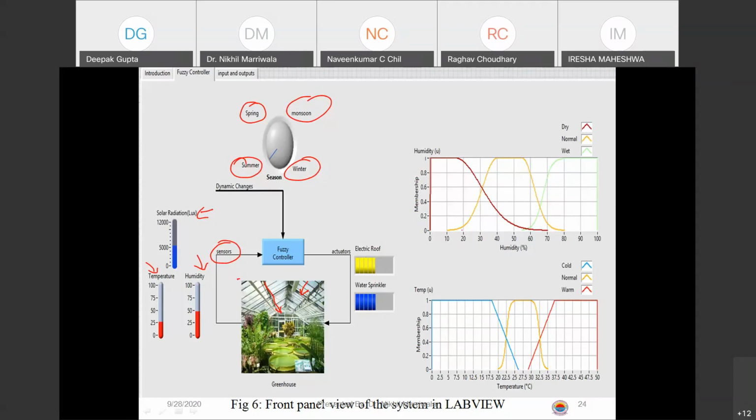I hope you can see this. You can see this? Yes, sir. Right, great. So this is how it would look like. There are some humidity values, there are some temperature values as we normally did. And when we move it, there are 2 types of systems that I'll show you. One where you can change the value of temperature, humidity and the solar radiation. And then the dynamic changes of this fuzzy controller will change the outputs accordingly, right? This is what we need to analyze over here.